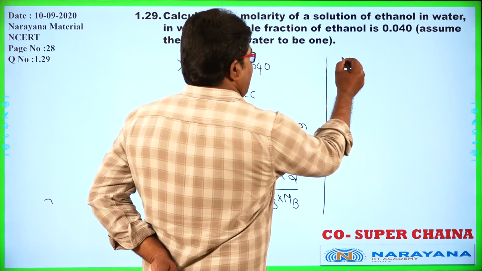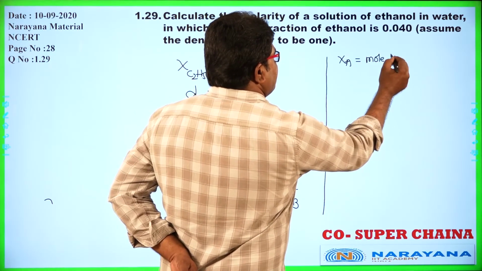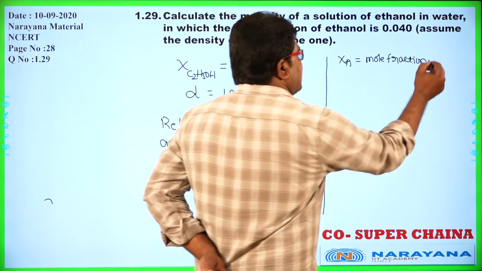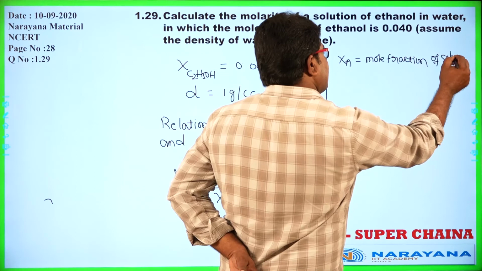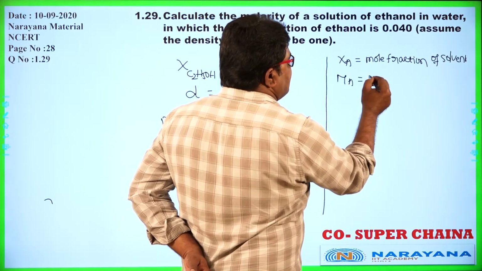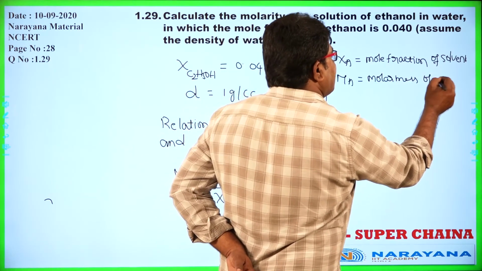Here XA is the mole fraction of solvent and MA is the molar mass of solvent.